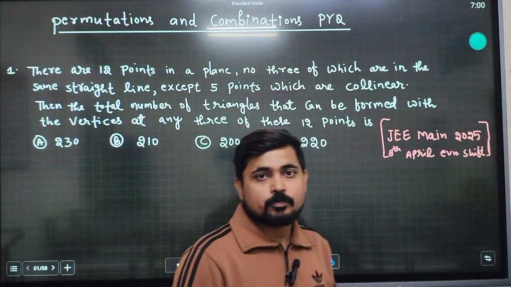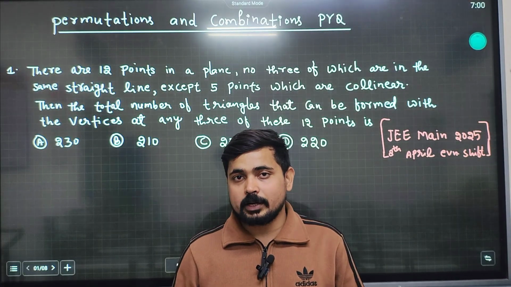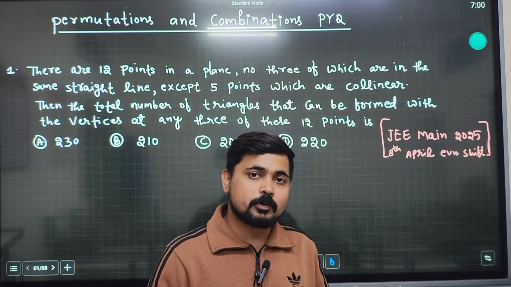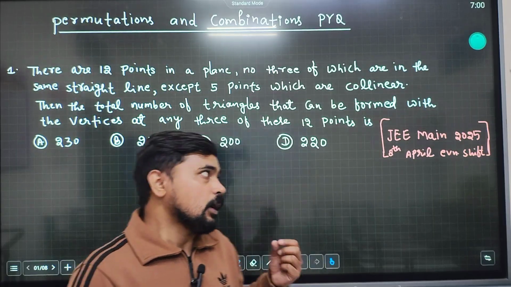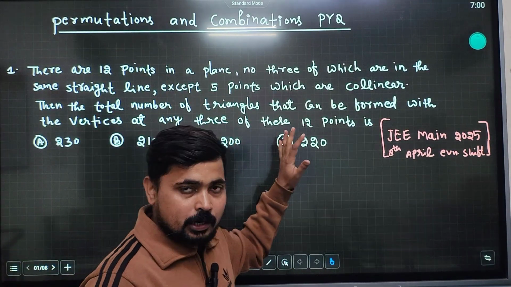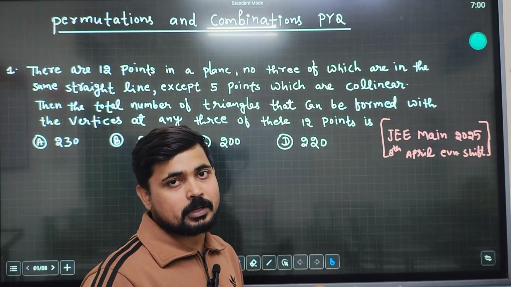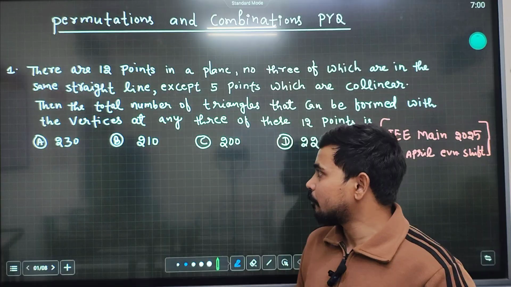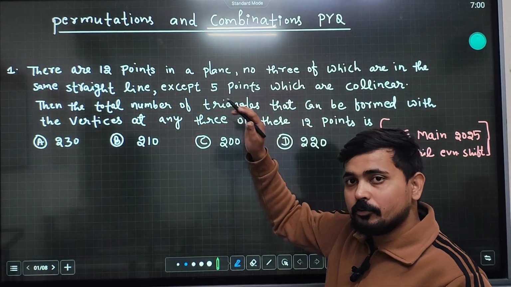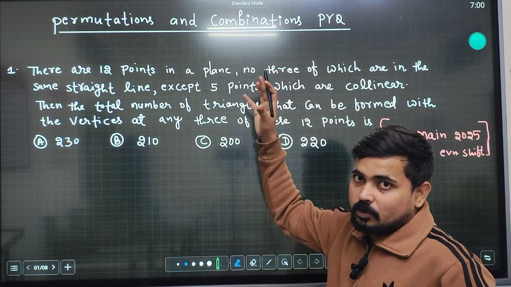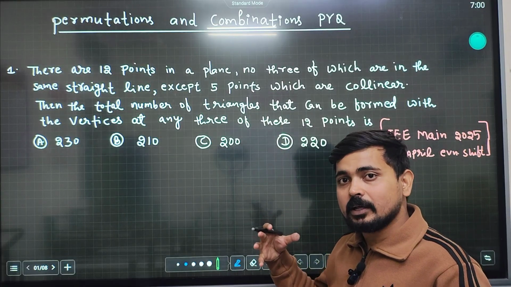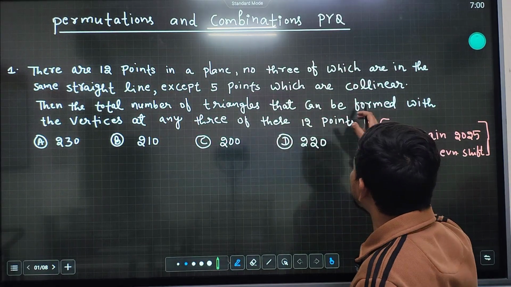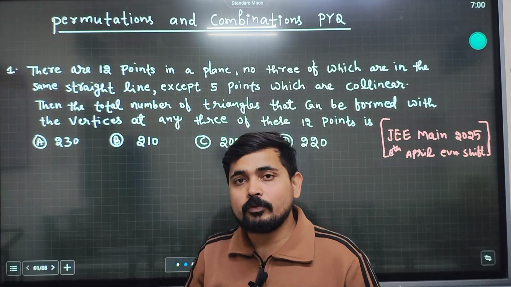As we know, to make a triangle, we need 3 non-collinear points. With 3 non-collinear points, we can make a triangle. So if I say we have 12 points, how many triangles can be made? We can solve this: with 12 points we can make triangles 12C3. With 12 points we take 3 points, and this will create a triangle. But in these 12 points we know 5 points are collinear, and with collinear points no triangle forms.